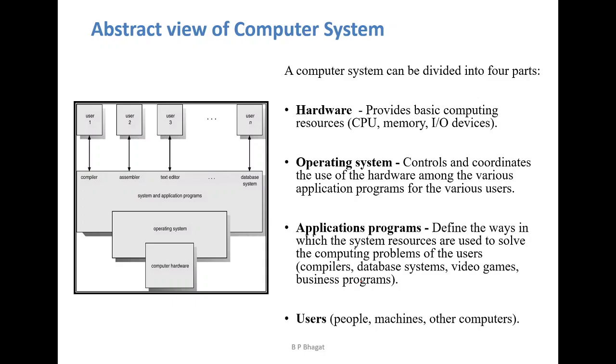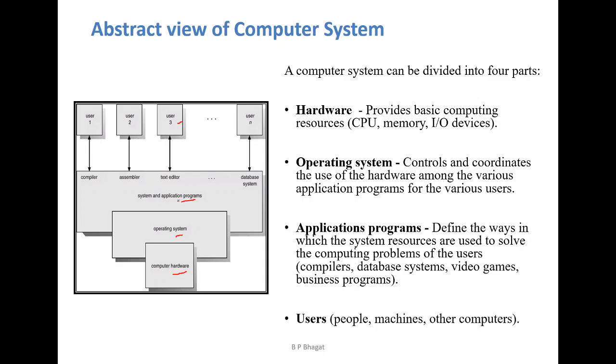Now let us see the computer system, which is basically divided into four important parts. The first is the computer hardware. It provides the basic computing resources, that is the CPU, memory, I/O devices like keyboard, mouse, printer, monitor, modem, scanner, and so on. Operating system is the intermediary between the user and the hardware, and it controls and coordinates the use of hardware among the various application programs for the various users.